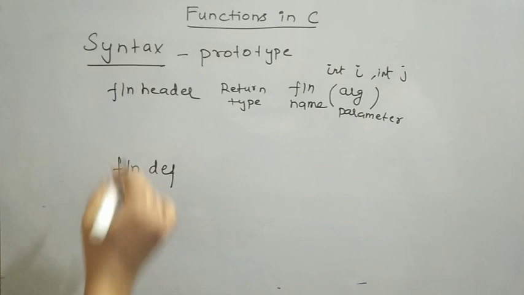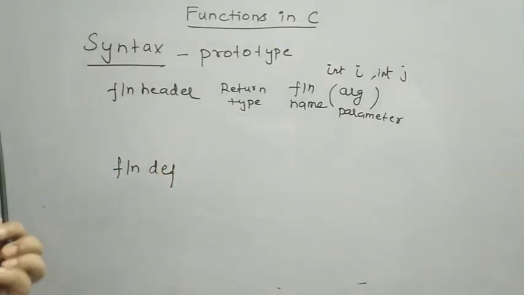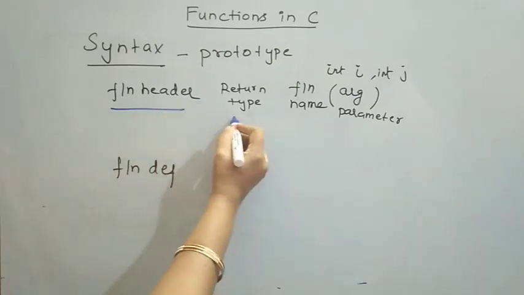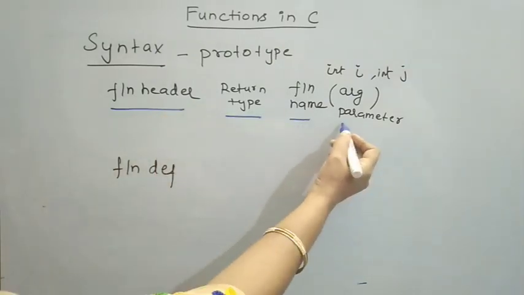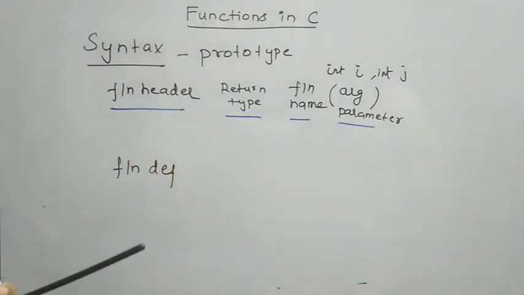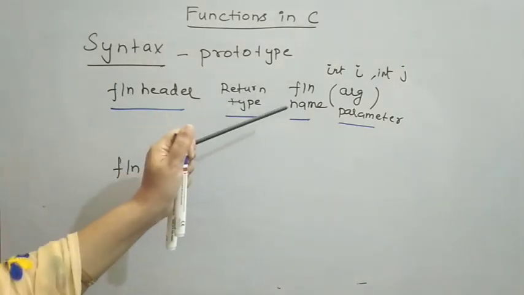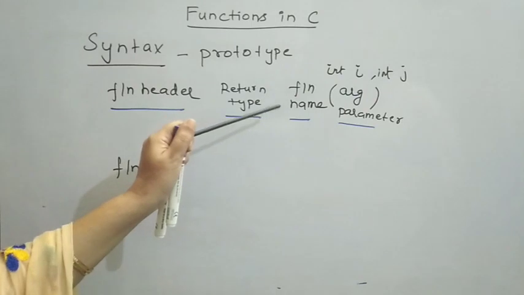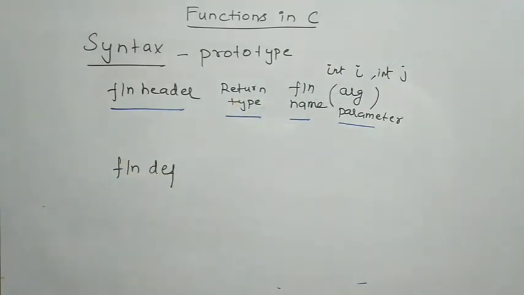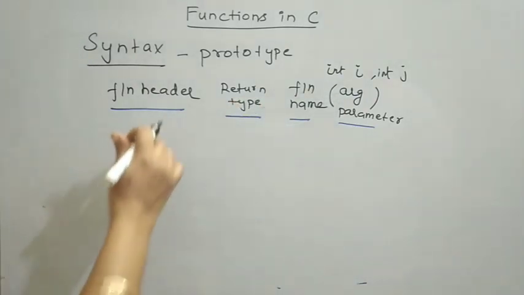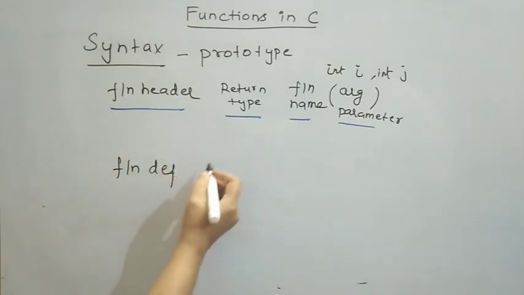This is called your function header statement. In the function header statement, we specify the return type, the name of the function, and within parentheses, the list of arguments. When we call the function, we are supposed to pass some values to this function. Those values are called arguments or parameters. Following the function header, we have the function definition.